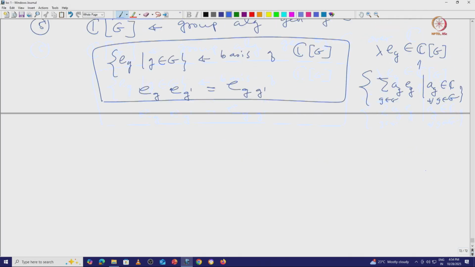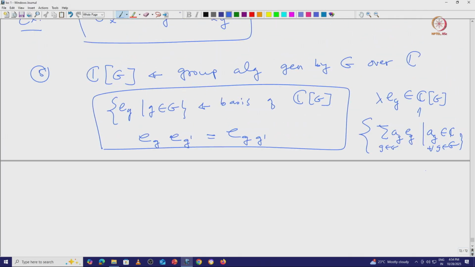This is one more way of defining the same group algebra, and one can easily prove that this CG is indeed isomorphic to C power G. It is a way of writing things. Mostly we would prefer to use this notation, but sometimes it is convenient to use C bracket G and write things in terms of that.